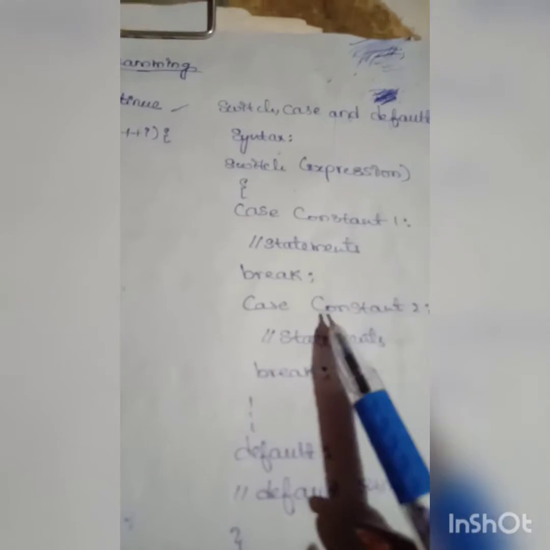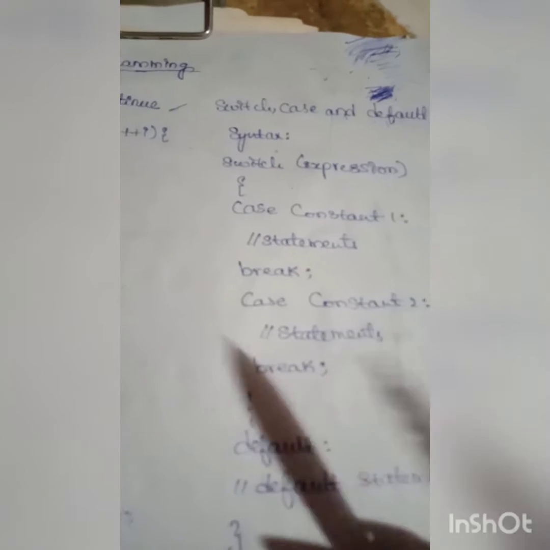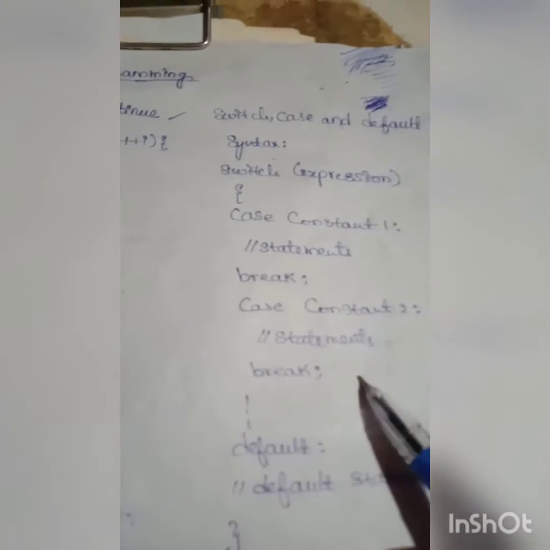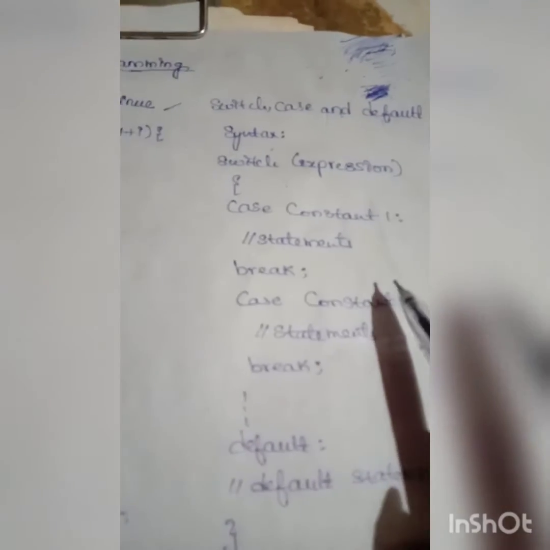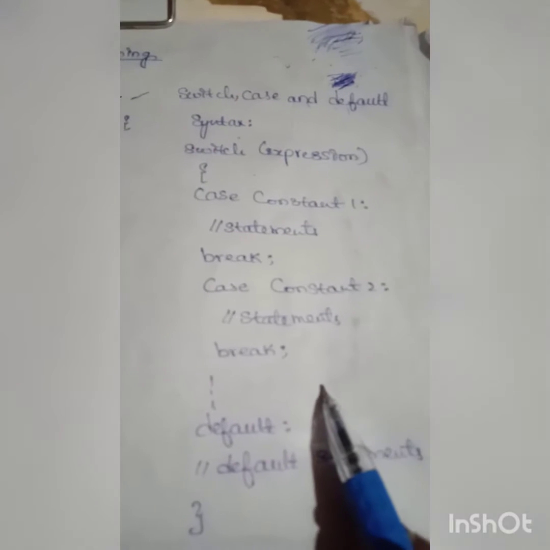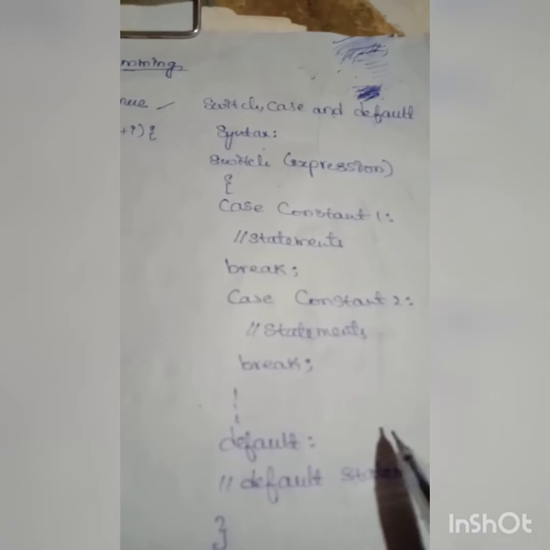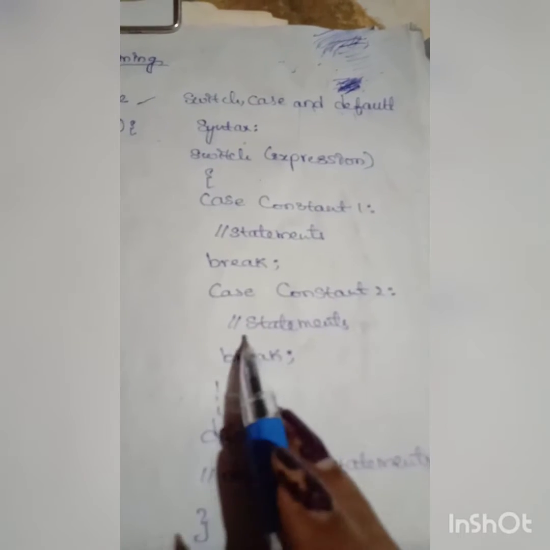If there is a match, then the corresponding statements after the matching label are executed. Now see this: if the value of the expression is equal to the constant 2, then the statements after case 2 are executed.